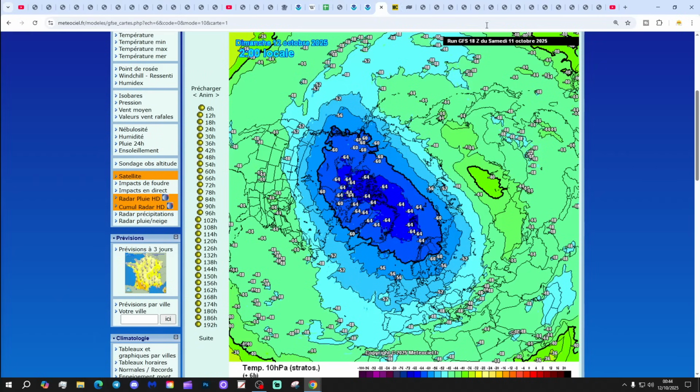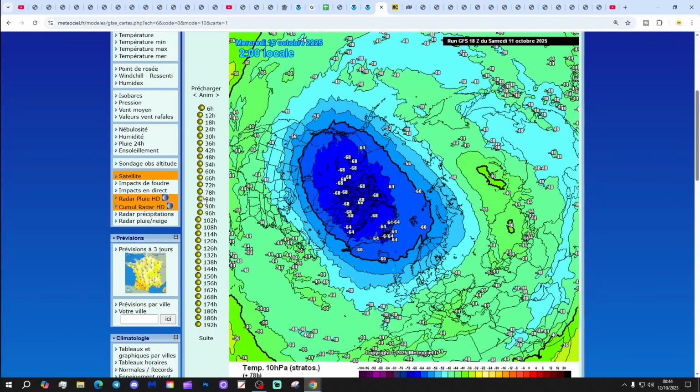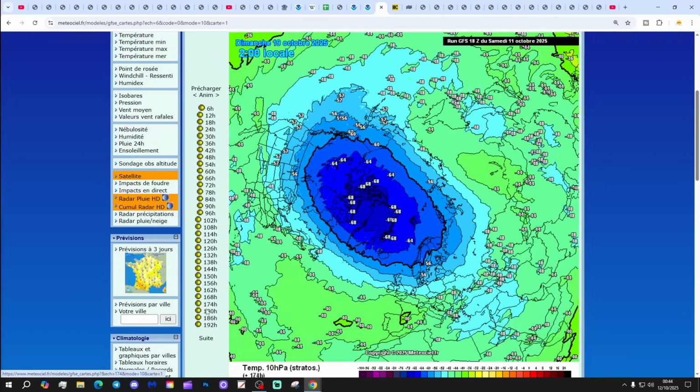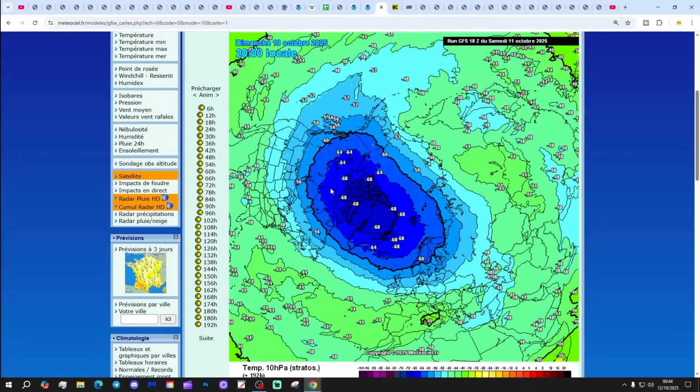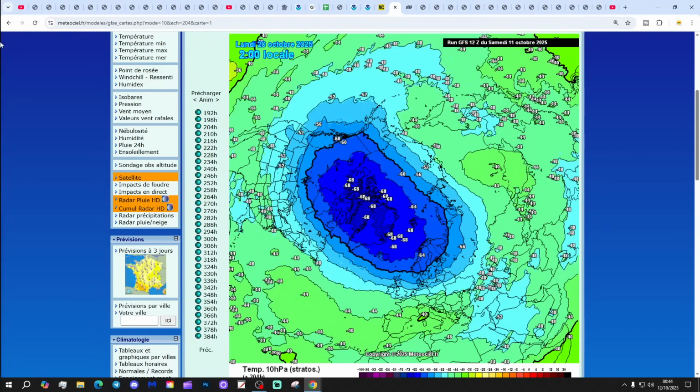Moving up into the stratosphere, this blue area just here shows cold temperatures at 10 hPa over the Arctic and over the North Pole. That's the stratospheric polar vortex at its roots in the stratosphere over the North Pole. That's developing and strengthening, of course, as you'd expect at this time of the year. A little bit displaced towards the Canadian and Greenland side of the pole, with slightly above average temperatures, if anything, towards the Siberian side of the pole.